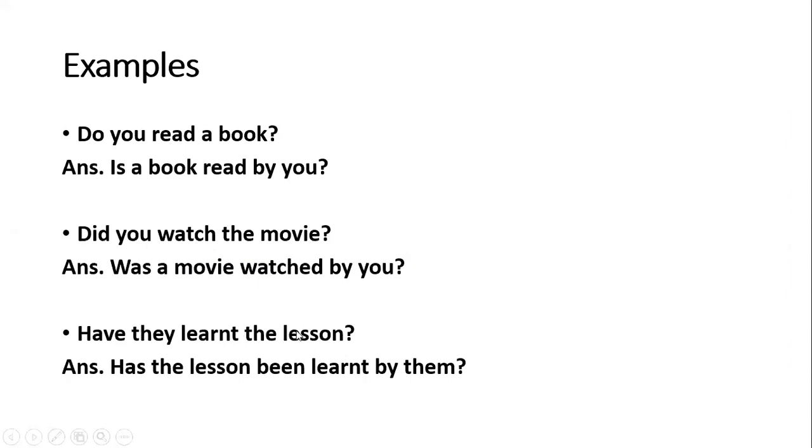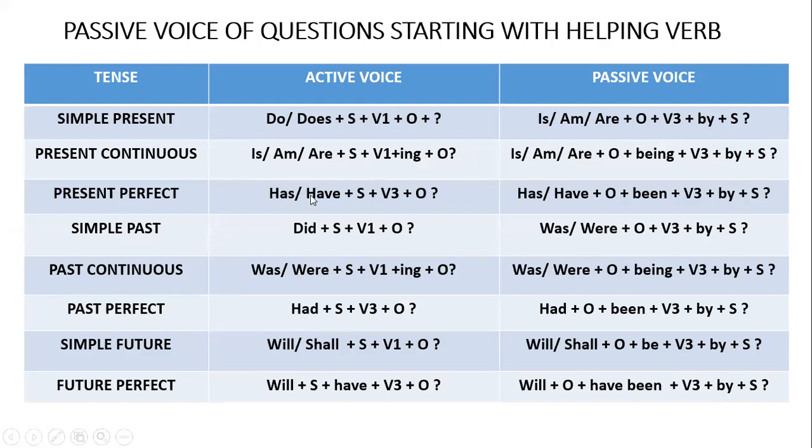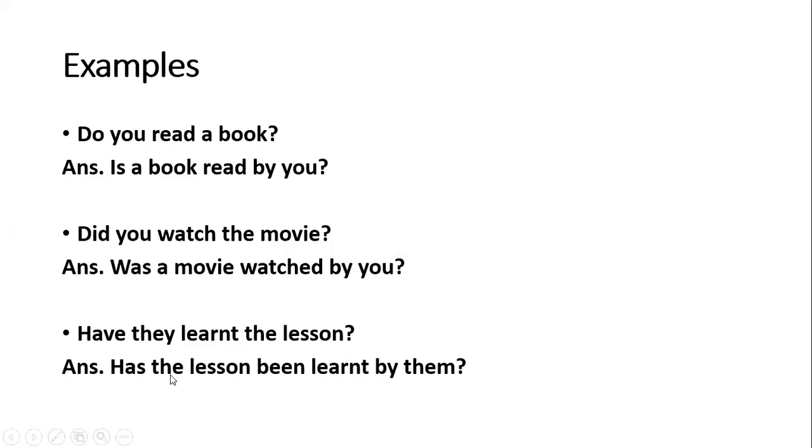"Have they learned the lesson?" With has/have, it is present perfect tense, so it will be has/have plus object plus been plus V3. So it will be "Has the lesson been..." See, your object must be placed between the two verbs. Am I clear? This is a mistake you generally commit. So you must remember that our object will be placed between the two verbs. "Has the lesson been learned by them?"